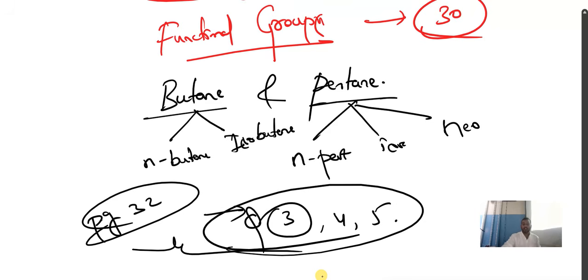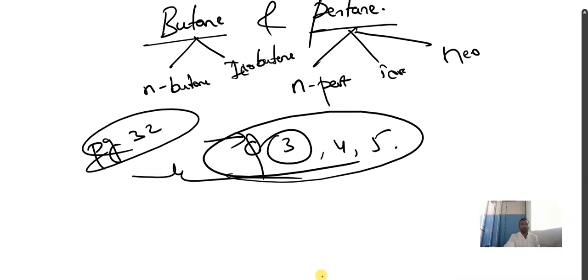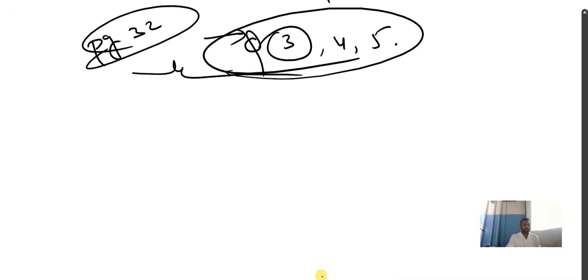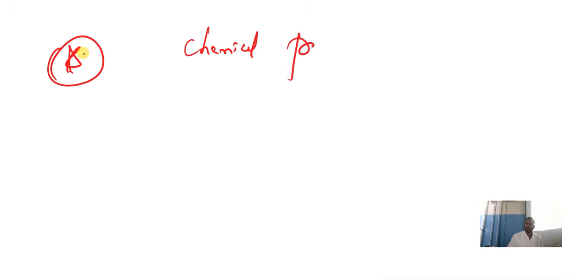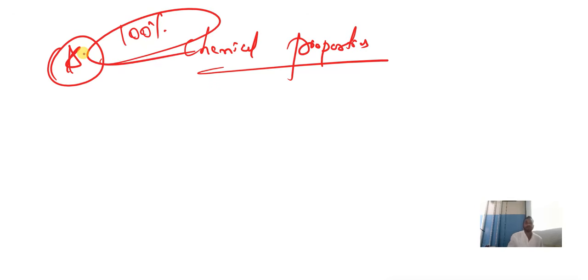And long answer. Any question can be formed based on this topic, that is chemical properties of carbon compounds. Children, I don't know what you will do in this chapter, but you should do this. You have to study chemical properties of carbon compounds, 100%. No option. Any question can be given. Please read this full page.